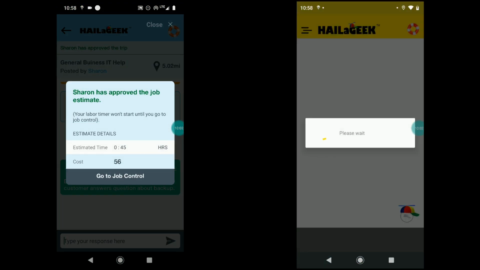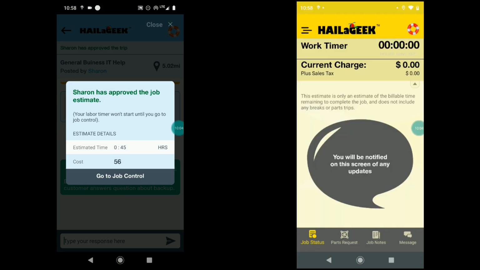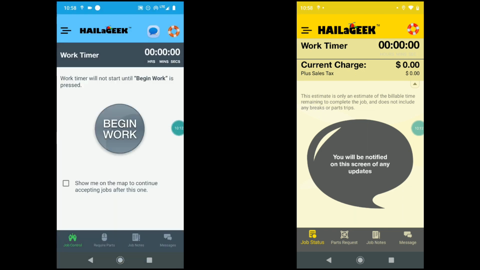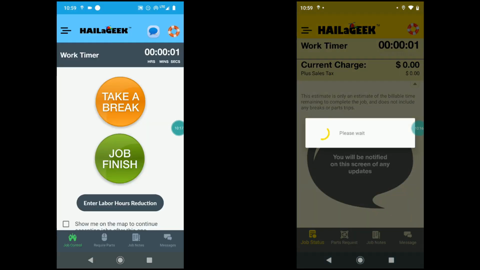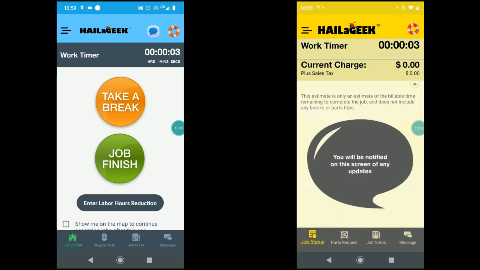All right, so over on the Geek app, it has let the geek know that the customer has approved the estimate and that the geek probably better go to job control and click begin work so that their time will start counting up and they'll actually get paid for some work. All right, notice they click that, and on both the Geek app and the customer app,